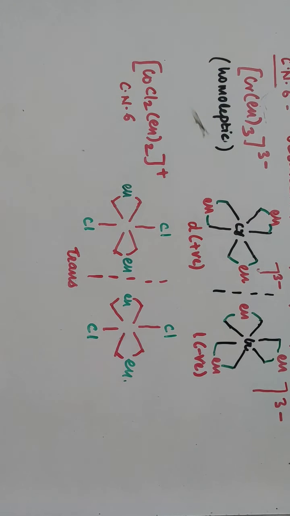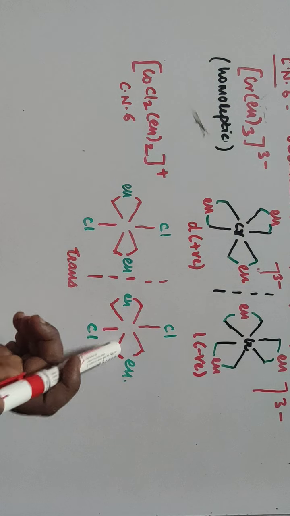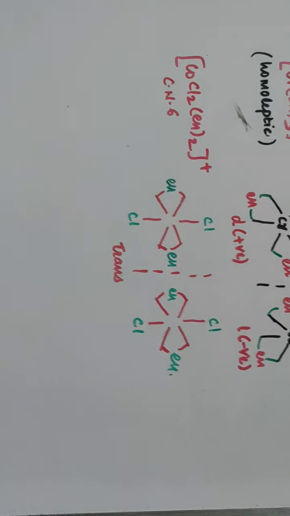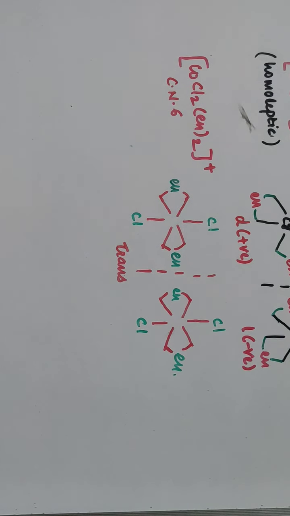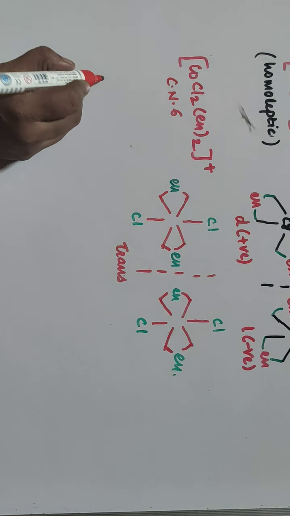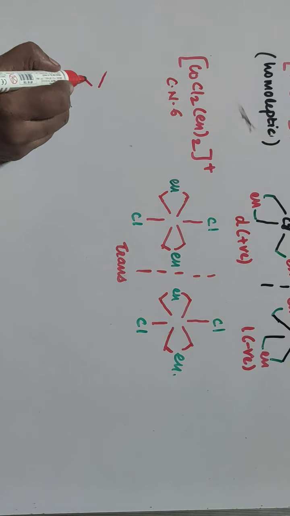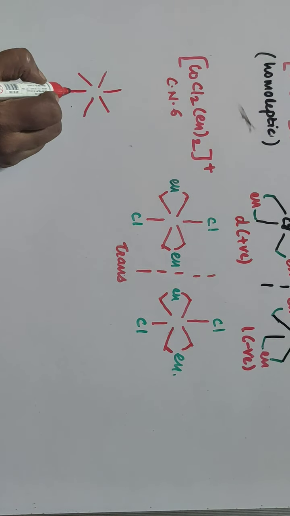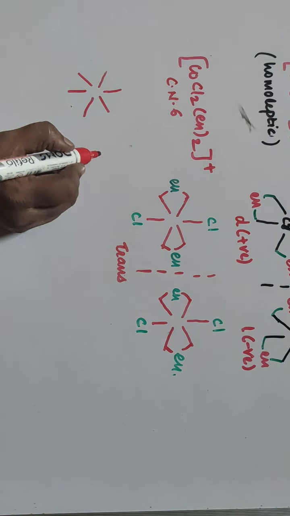So if you consider trans isomers, then the mirror images are superimposable. Both mirror images are the same. So the trans isomers do not show optical isomerism here, as they show superimposable mirror images. We'll see the cis isomers also. Again, the coordination number is 6, so the geometry is octahedral geometry.